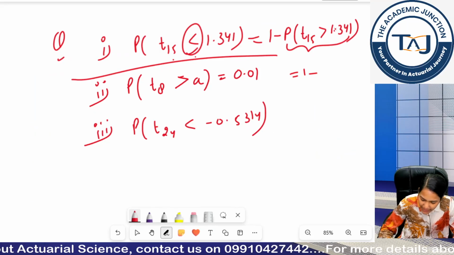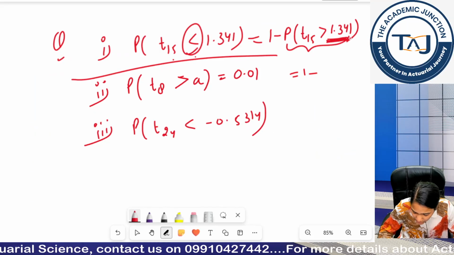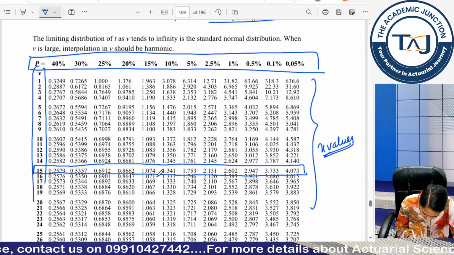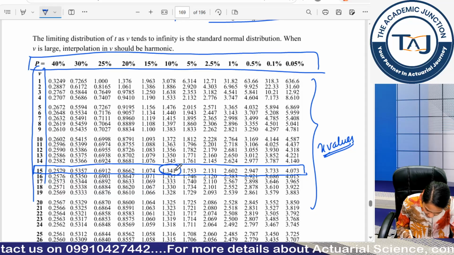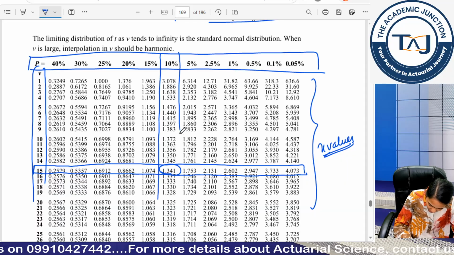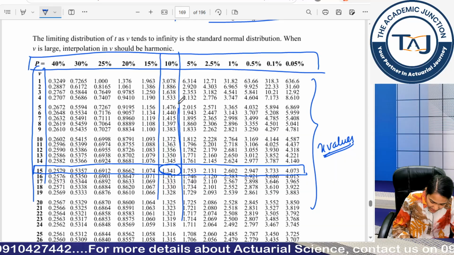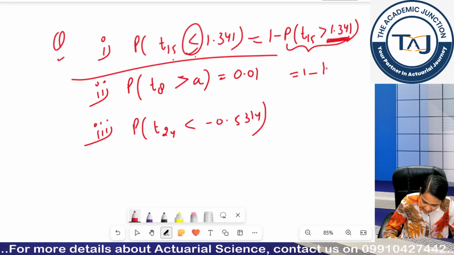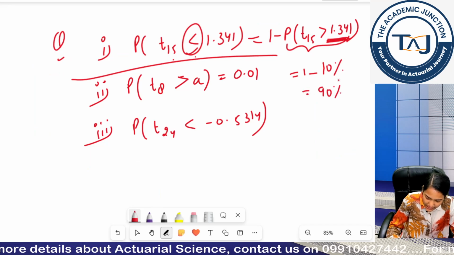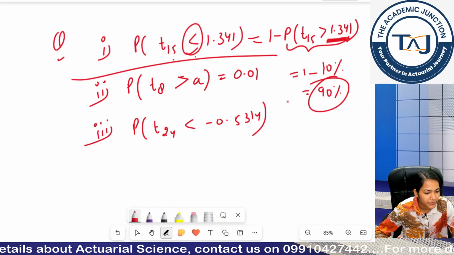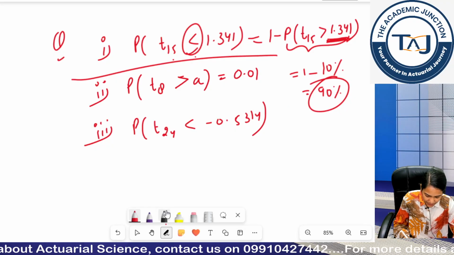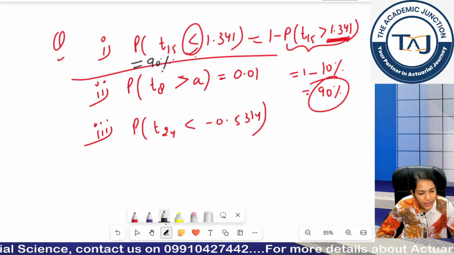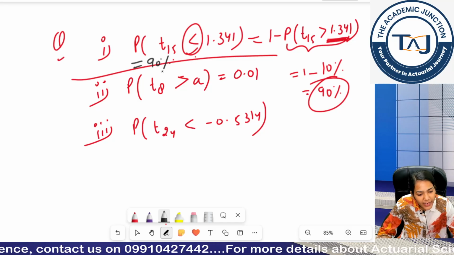Okay, what is my x value? This is my x value. So this x value is 1.341. I will locate my 1.341 from this table. So here it is. So I will check out this column. Okay, what is the percentage value at this column? It's 10%. So I will write here 10%. So I am getting 1 minus 10%, which is 90%. Okay, so the final answer for this question is 90%. Is this clear? How did we find the tables book value?